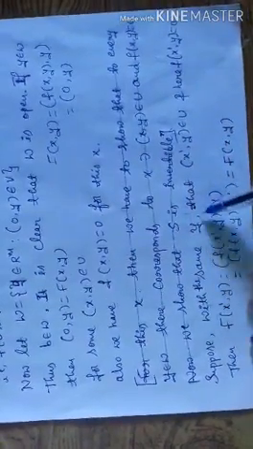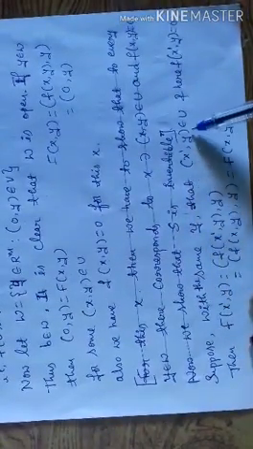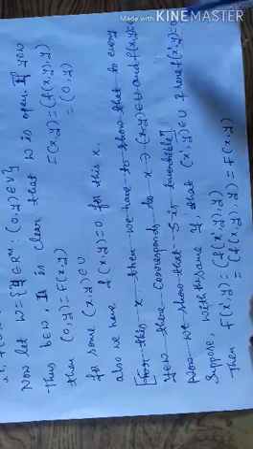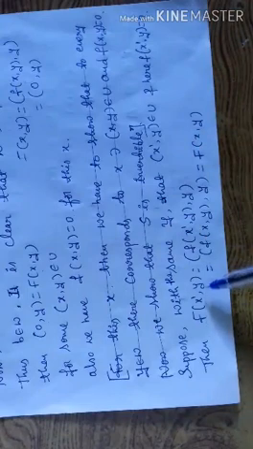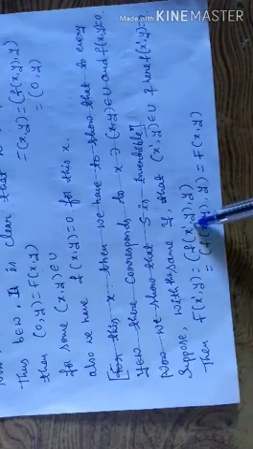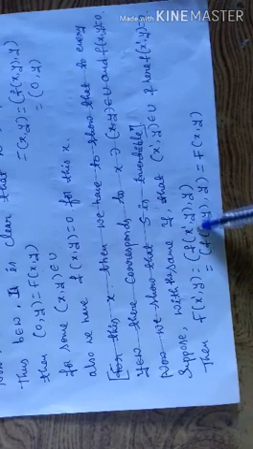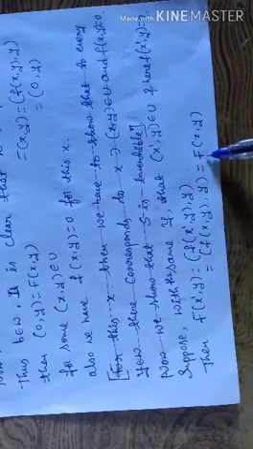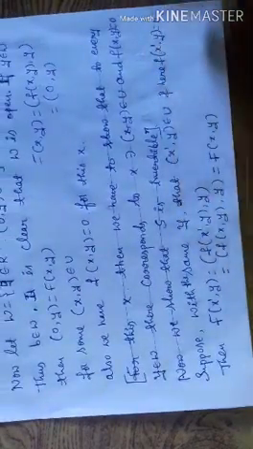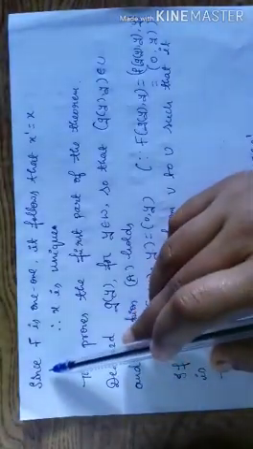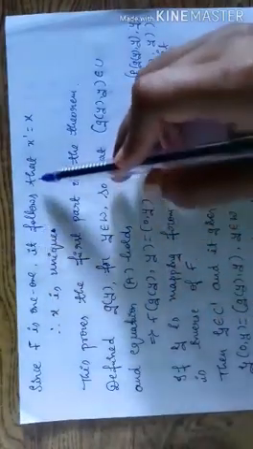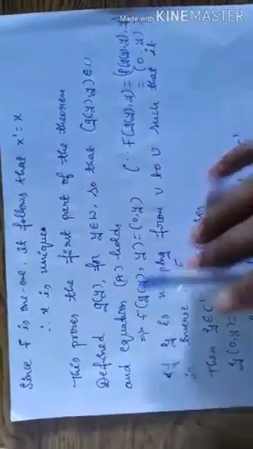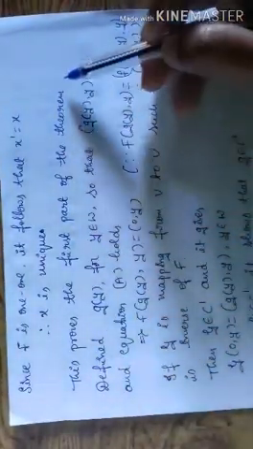Suppose with the same y that x dash comma y belongs to u and here f of x dash comma y is equal to 0. Then f of x dash comma y is equal to f of x comma y. Since f is 1-1, it follows that x dash is equal to x, so x is unique. So this proves the first part of the theorem.